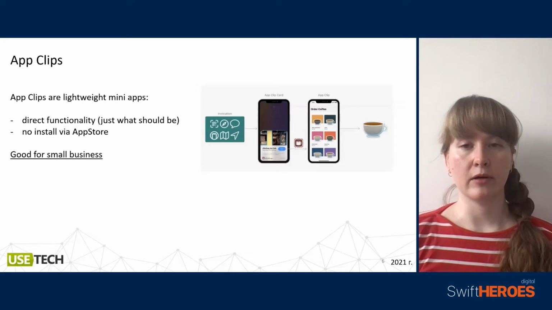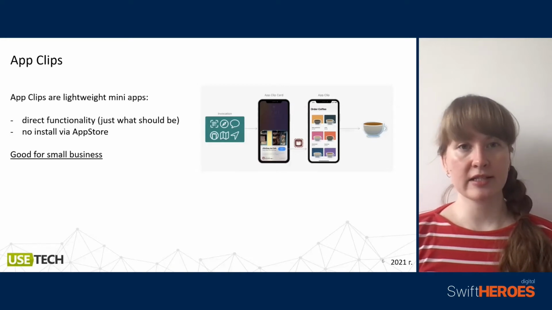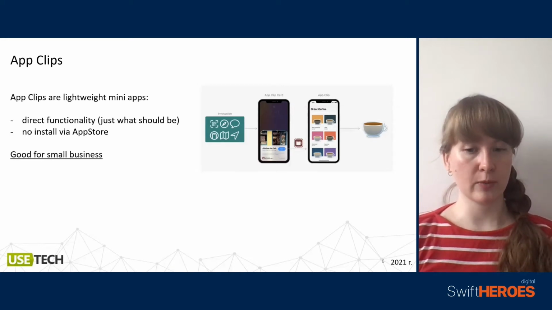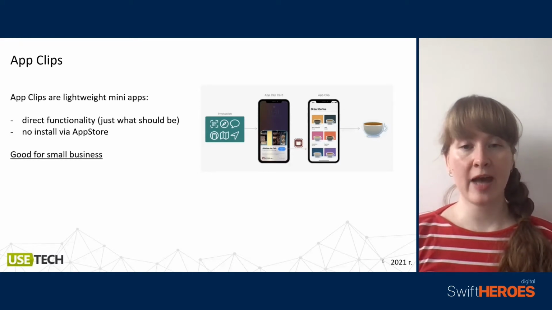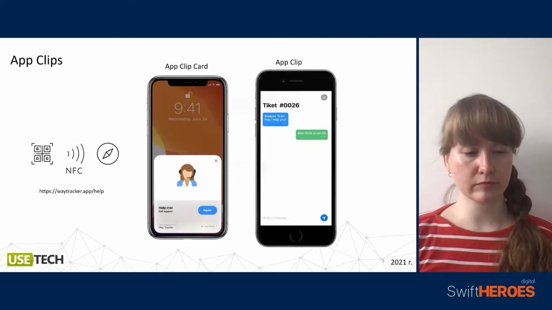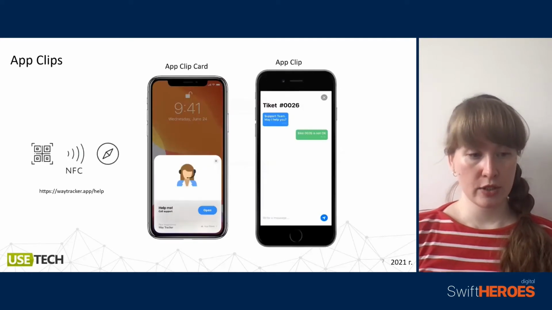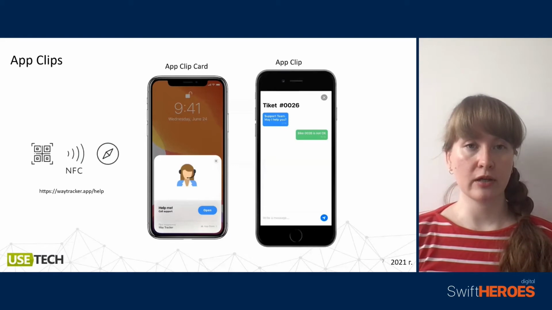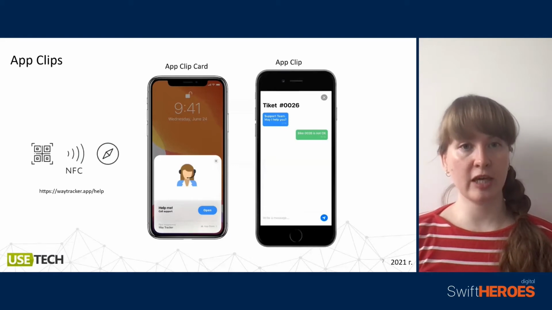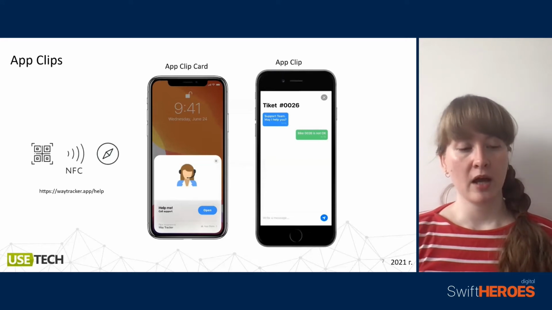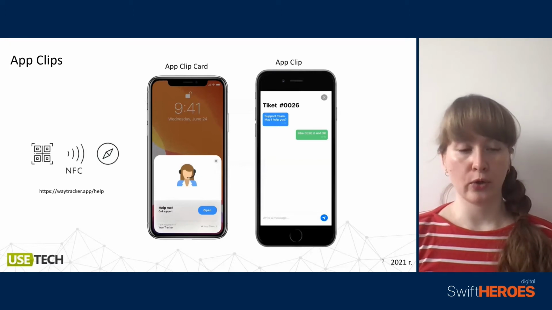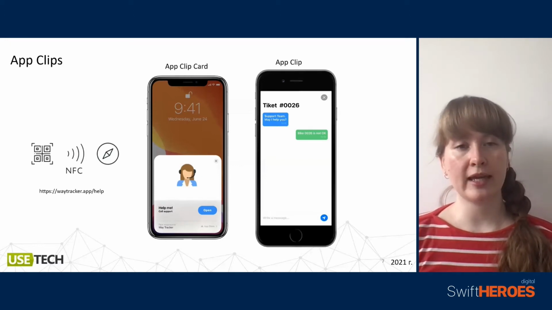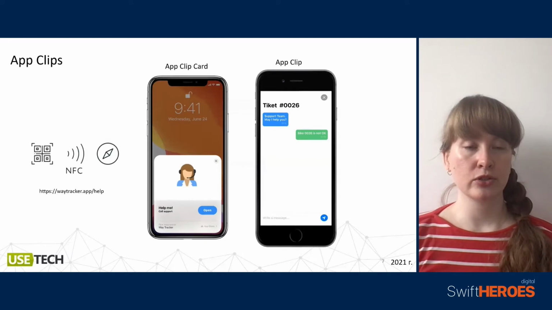For example, you get into some coffee shop, scan some marker, you receive a card, and then with this card you open the AppClip mini app and order coffee. It's simple and cheap. In this schema you can see how it works. We create several markers with an associated URL. It could be a QR code, NFC, a special place on your map, and so on.